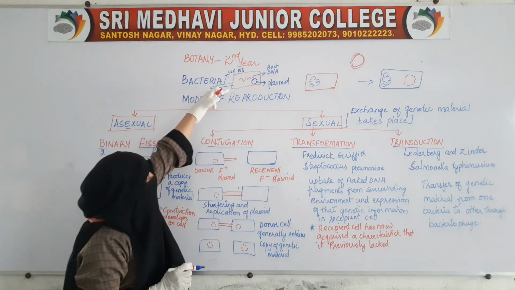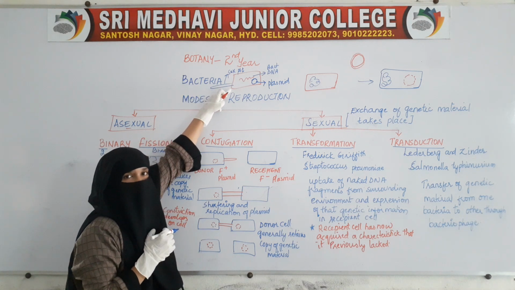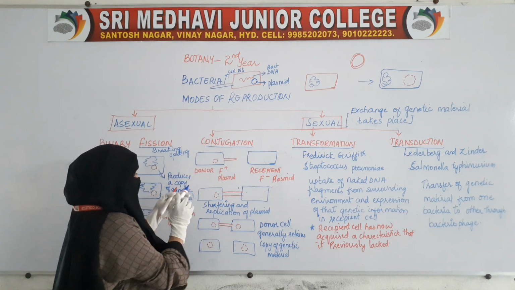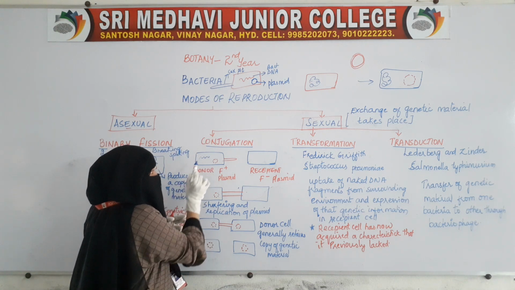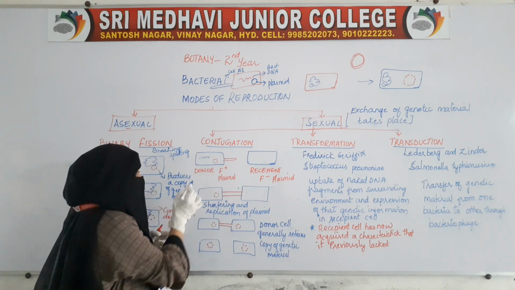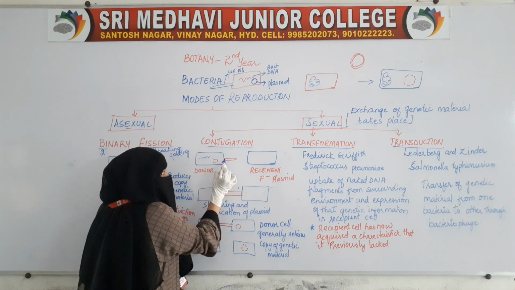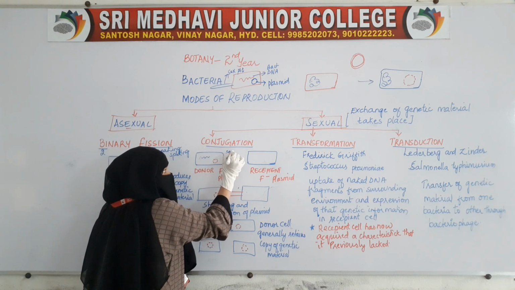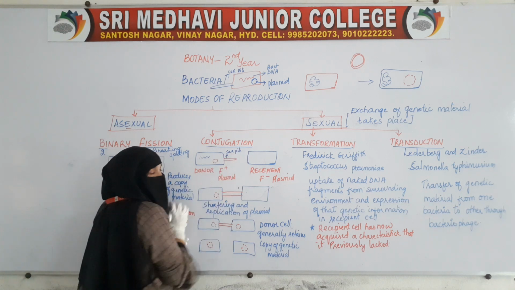So now we will take the bacterial cell which has a plasmid. This is the genetic material, and along with the genetic material, it has a plasmid. Now this plasmid produces these finger-like projections, which are called sex pili.